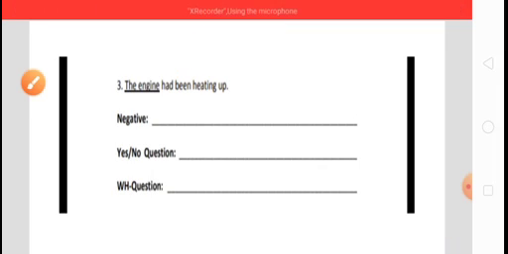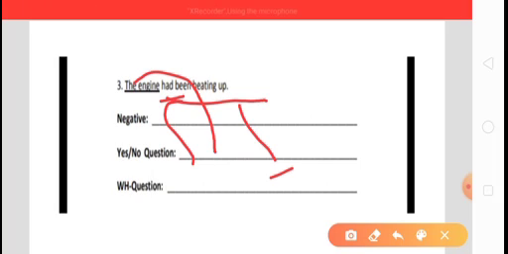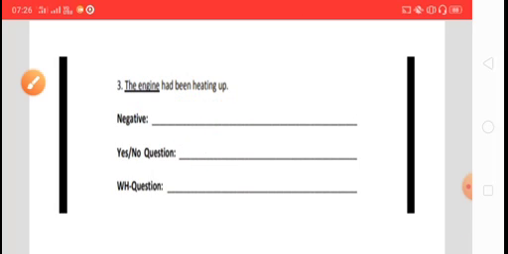Next, the yes-no question. How? At first what is necessary? "Had" must be brought here at first, and then the subject must be brought here, and then the rest of the things. So what would be the form? Had the engine been heating up? This will be the yes-no question. And the WH question is quite easy for you. Why is it easy? Because you have to put who, which, what, where, all these things at the beginning, and it will be turned into a WH question.